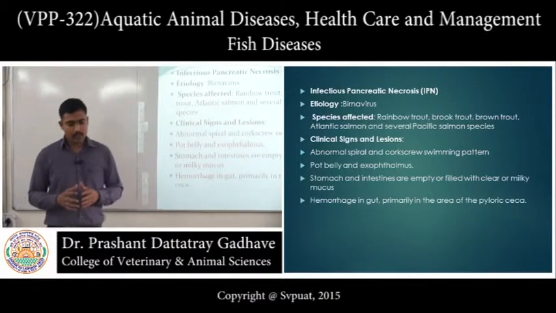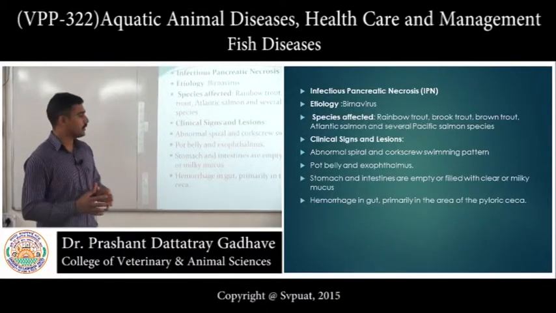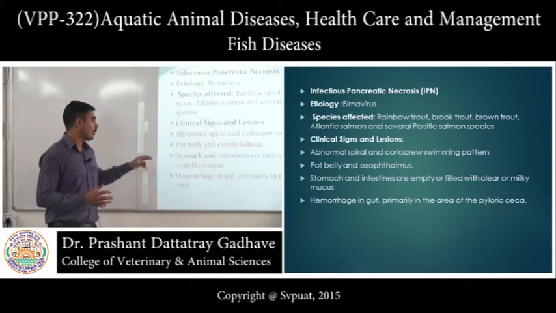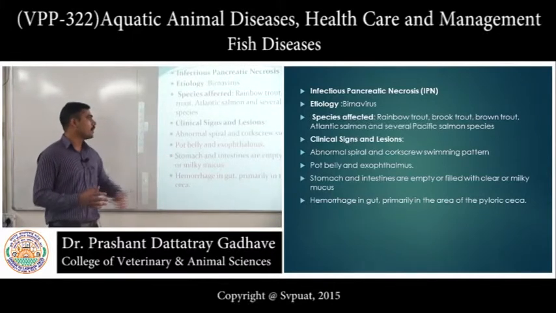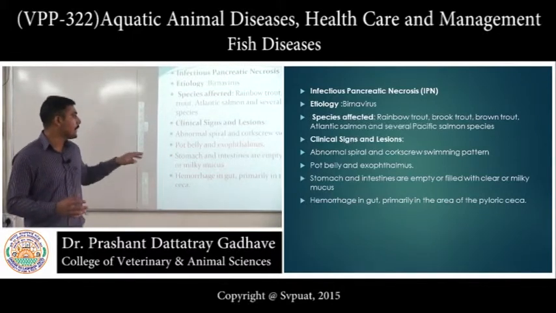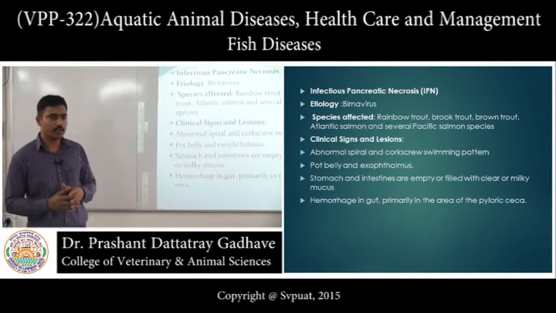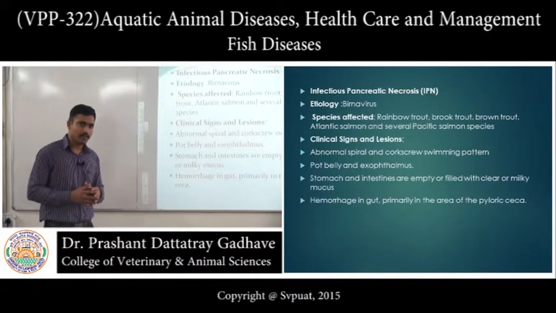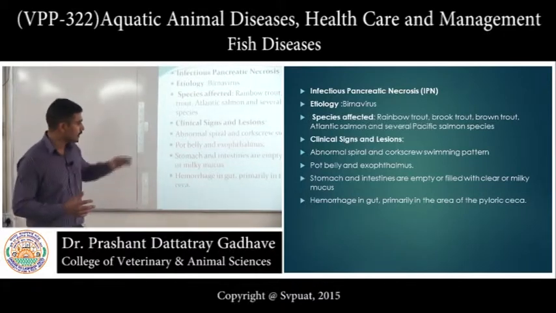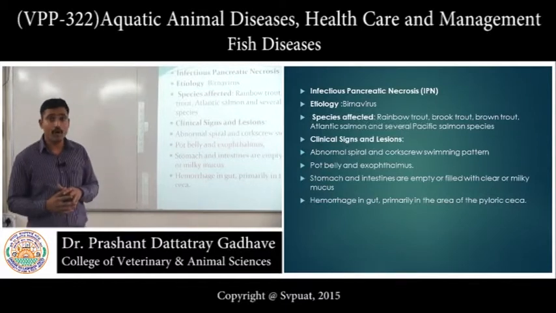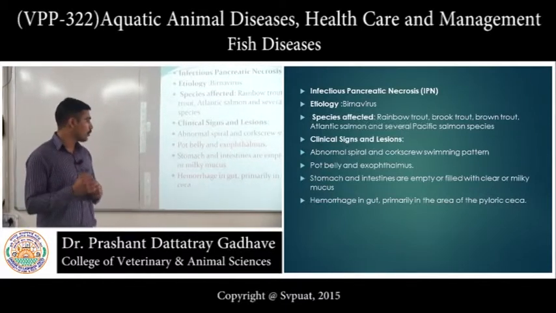The important peculiar characteristic of this disease is the presence of clear or milky mucus. Sometimes there is clear and milky mucus in the stomach and intestine. Most of the time the stomach and intestine are empty, and this clear and milky mucus forms pseudocasts.